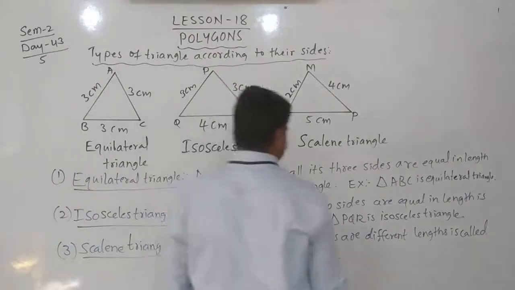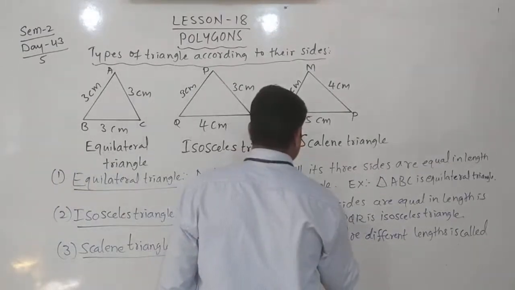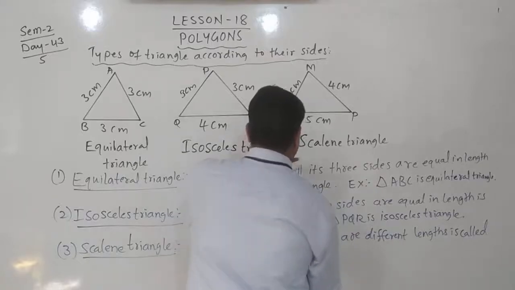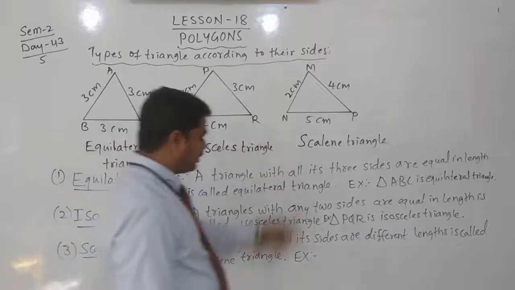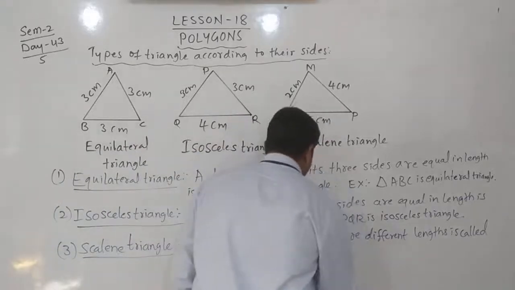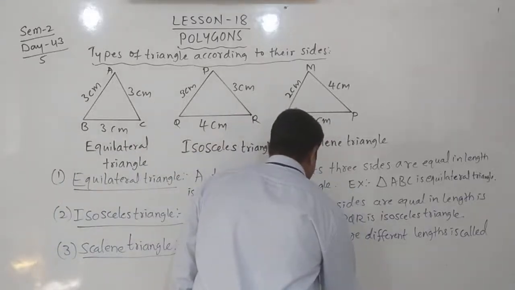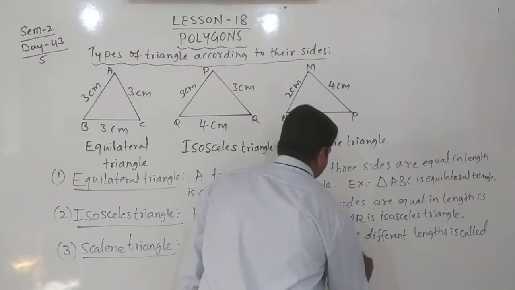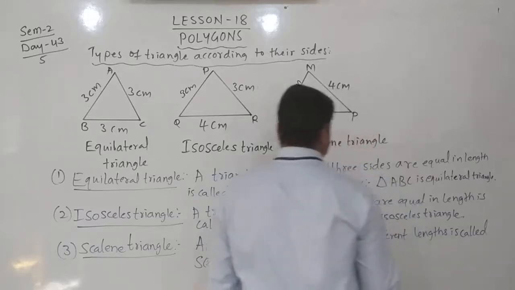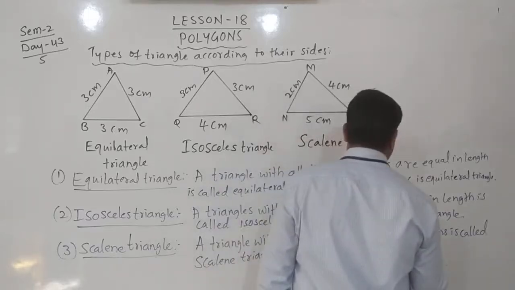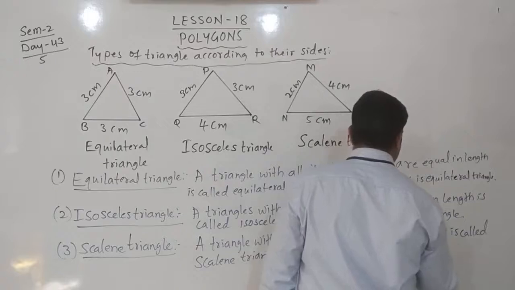Example here, this one figure you can draw one by one, or above you can draw. Yes, triangle MNP is a scalene triangle.